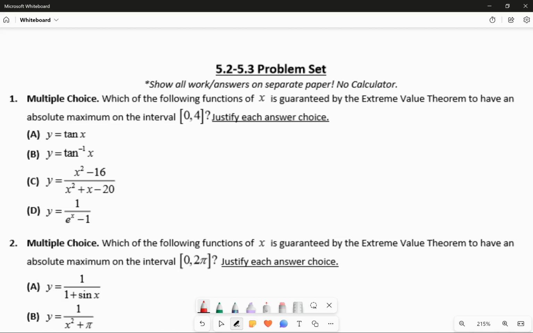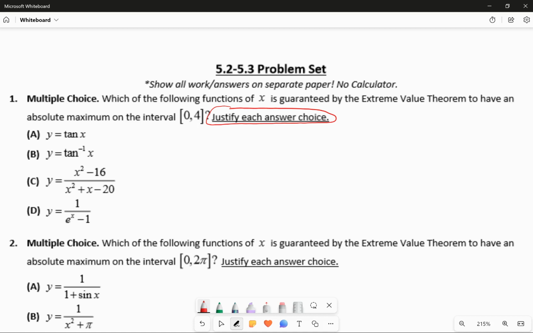Here we are looking at the problem set for 5.2 through 5.3. I just wanted to go through number one to look at what exactly I expect of you in doing these multiple choice questions, these first few, where I say to justify each answer choice. It's not enough for you just to circle the right answer or just to discuss the one right answer. I want us to use this as a learning opportunity and go through each answer choice and explain why or why not it is the right answer.